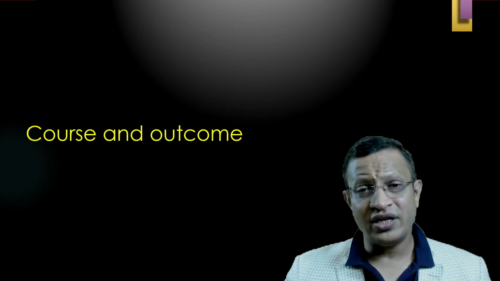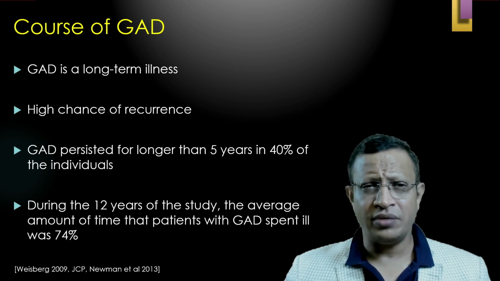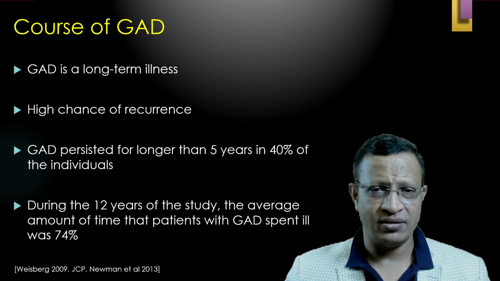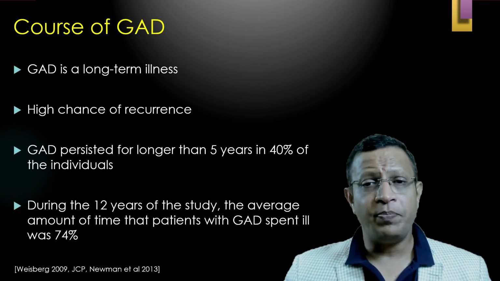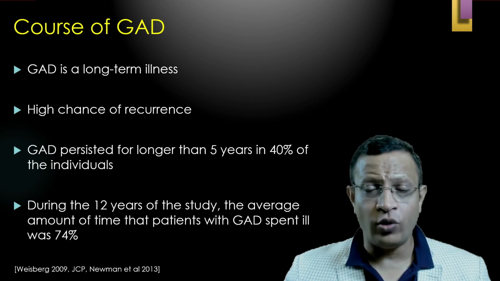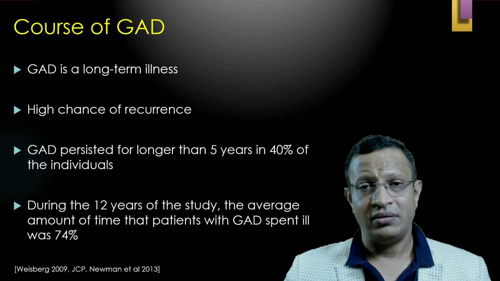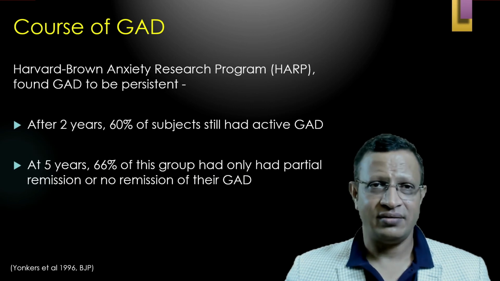Let's understand the course and outcome of generalized anxiety disorder. GAD is a long-term illness. There is a high chance of recurrence. GAD persisted for longer than 5 years in 40% of individuals. During a 12-year study, the average amount of time the patient spent in GAD was 74%. That means the time the patient spent in illness was almost 9 to 10 years.